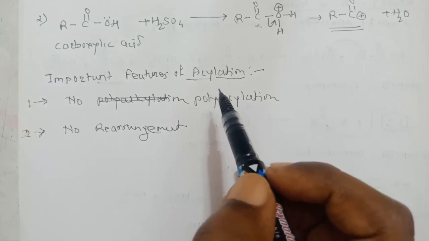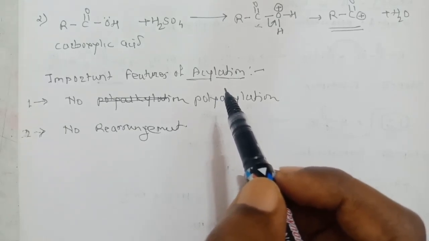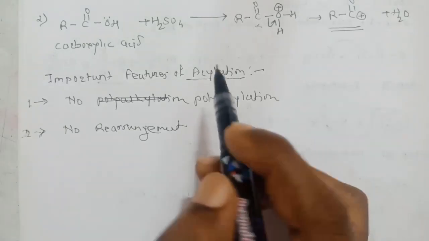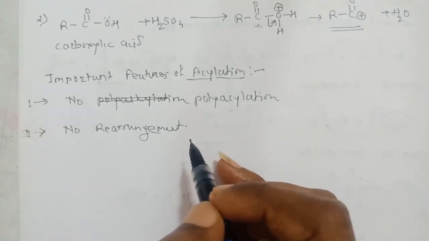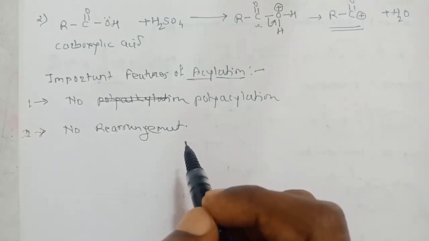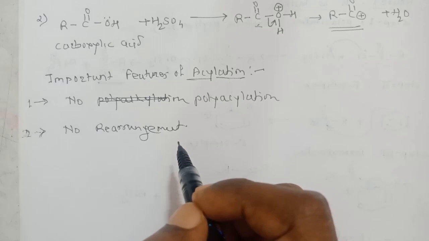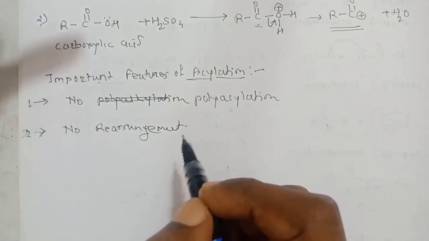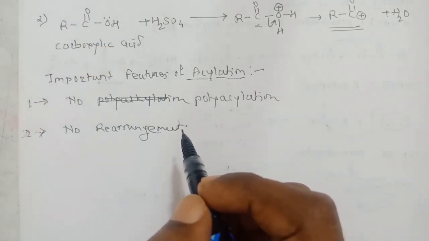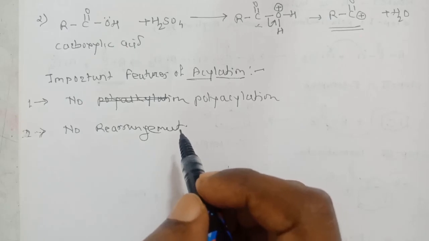A carbocation has a tendency to go from primary to secondary, secondary to tertiary, and become more stable by rearrangement, with atoms or groups migrating. But in acylation this rearrangement is not possible, because the acylium ion is not converted from one form to another.